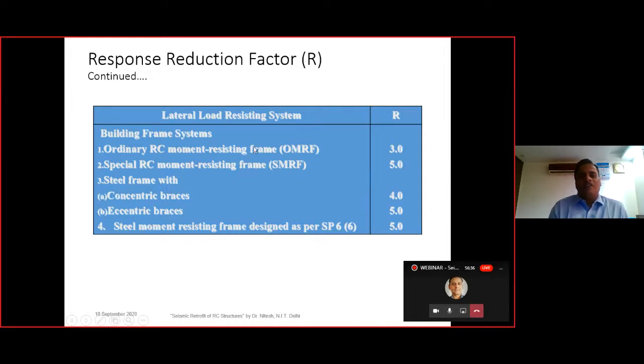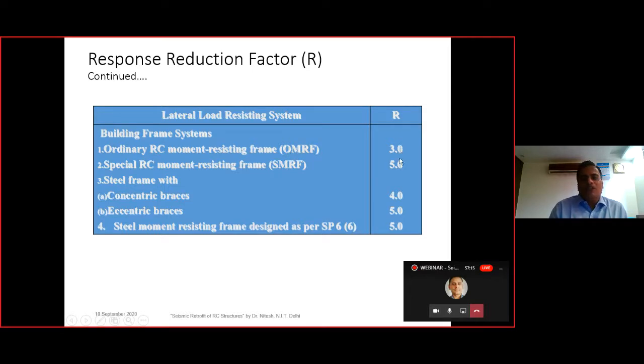The difference between OMRF and the SMRF is that in the case of OMRF we are not going to provide the ductile detailing of the RC building, and in the case of the special moment resistant frame we are going to provide the ductile detailing. Ductile detailing is basically provided with the help of IS 13920 provisions. That is, special confining reinforcement is provided, and extra reinforcement is provided in the case of SMRF, and there is one special configuration. So various configurations are given. That is corresponding to the SMRF. OMRF is for non-IS 13920 buildings.